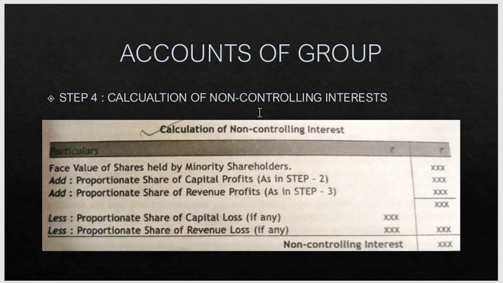So the format will go like this: face value of the shares held by minority shareholders. You will add proportionate share of capital profit, which you will find out in the second step. Then the ratio which you found in the first step will be used for distributing it to minority shareholders. Then you will add proportionate share of revenue profit. With that balance, if there is profit, revenue as well as capital, you will add. If there is loss, revenue as well as capital loss, you will minus from the face value of shares held by minority shareholders.